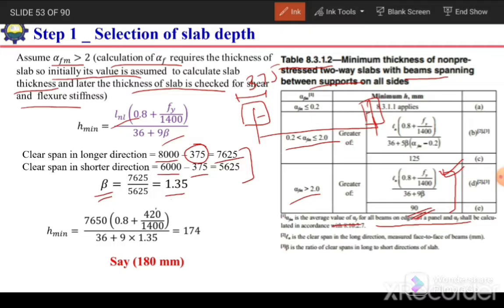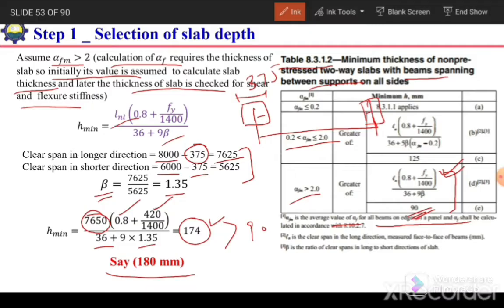Then substitute these values in this formula, 7625. Sorry, here it should be 7625. And 0.8 plus 420 over 1400 for the concrete strength, 36 plus 9 times 1.35 is the beta value, and the minimum value of h is 174 and it is greater than 90, so it's okay. So we can either select the value 175 or some higher value. So say we consider it as 180 millimeter. We have selected a little higher value.